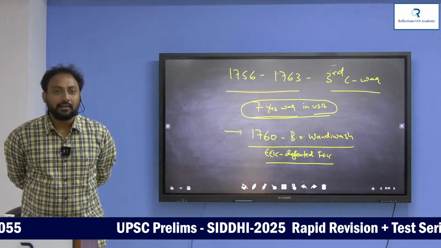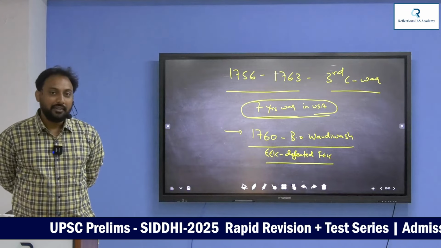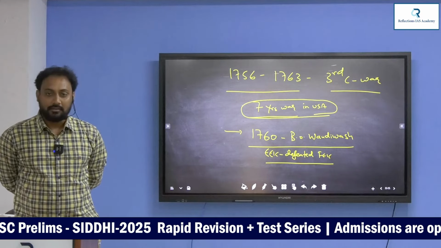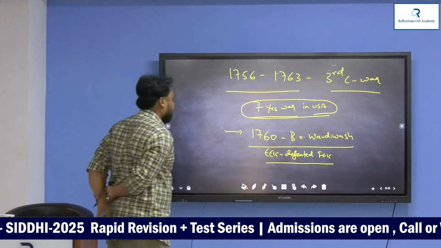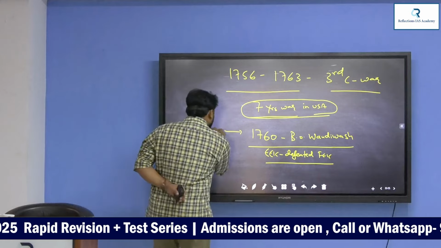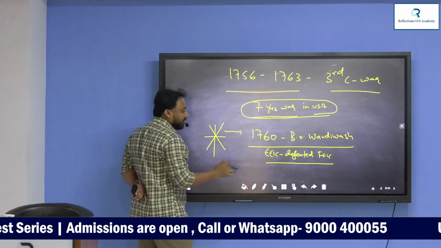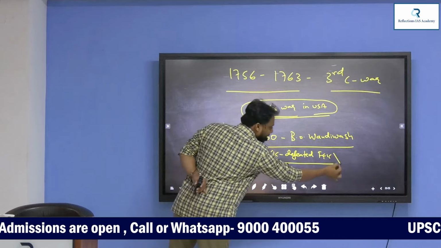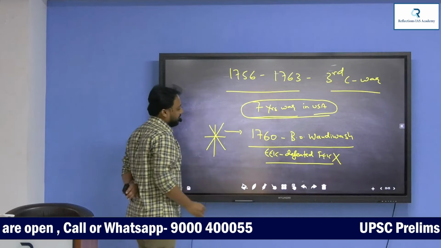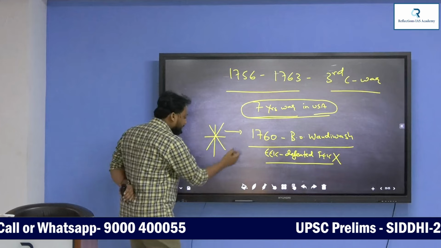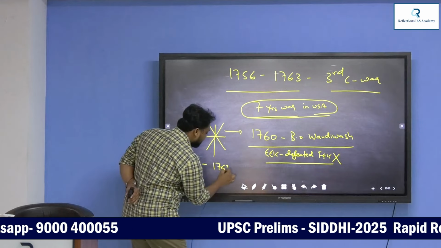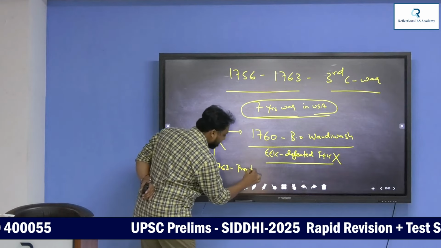This is the last battle fought between the English and the French. With this, the Carnatic Wars came to an end. This is the most important battle, the deciding factor which wrote the fate of the French. The French lost everything with this battle. Just after three years, in 1763, the Treaty of Paris was signed.